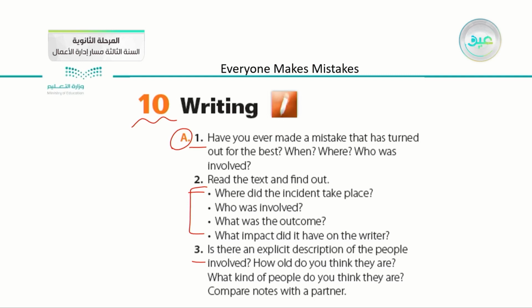Where, who was involved, what was the outcome, what are the consequences, what is the result, or what are the results of this mistake, and what impact did it have on the writer. Okay, number 3, is there an explicit description of the people involved? How old do you think they are? What kind of people do you think they are? Compare notes with a partner.